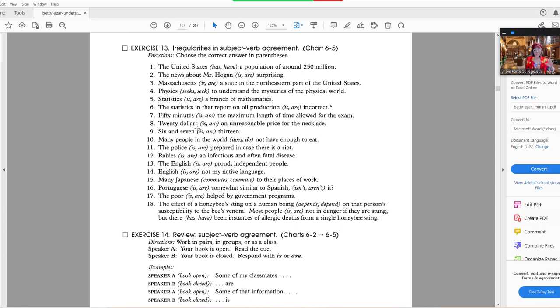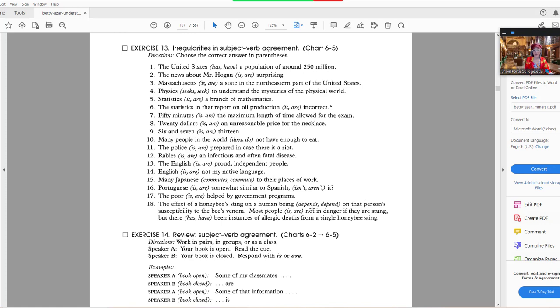Portuguese is, and that's because it's one language, somewhat similar to Spanish, isn't it? The poor people are helped by government programs. The effect, so that's one effect, of a honeybee's sting depends on that person's susceptibility. So singular subject, the effect, takes singular verb, depends.